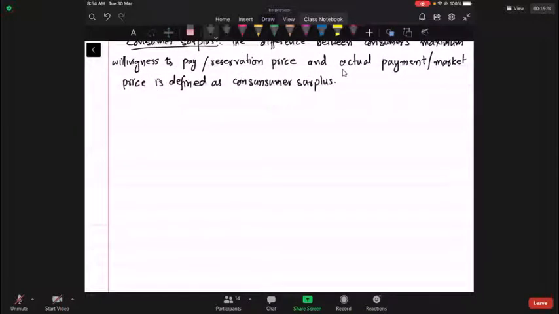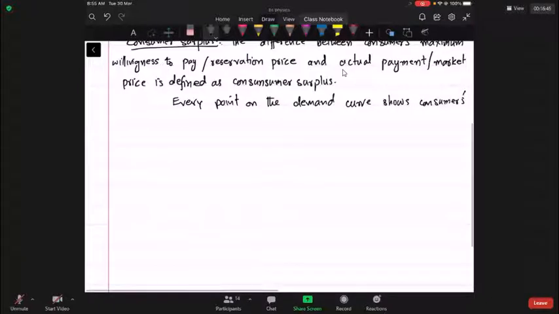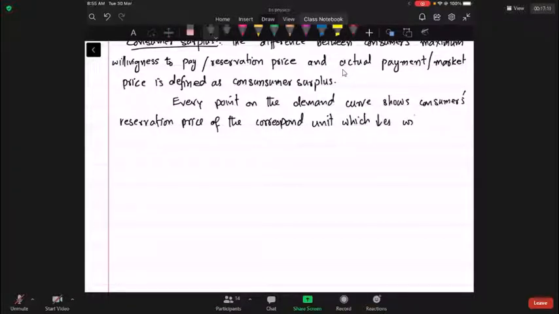Every point on the demand curve shows consumers' reservation price of the corresponding unit, which decreases with increase in quantity.